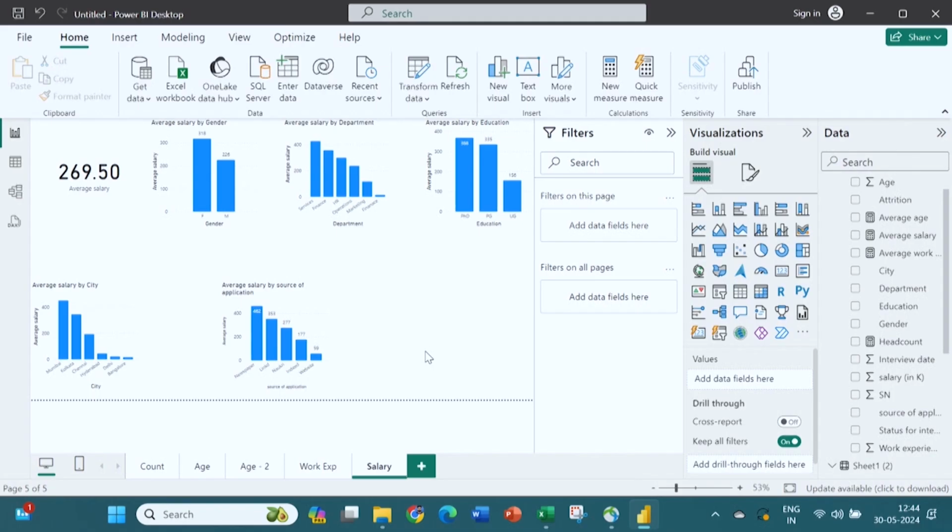Now you can tell a story about the average work experience, or you can make a story about age, you can make a story about the count, right. So all graphs are in front of you. Based on this you can write a report, based on this you can make a presentation, and based on this you can ask questions to yourself. You can ask all the questions to yourself, and then you can put it in front of the management, right.